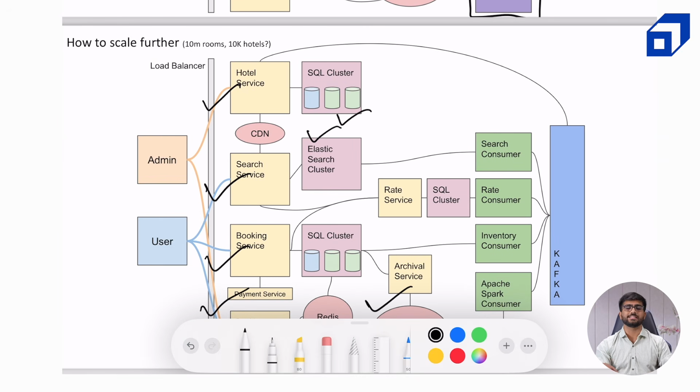All of them are horizontally scalable. We can obviously shard it, like I have covered in another system design video, how sharding can help you improve your performance and scale your service whenever it grows. Since all of them are horizontally scalable, you can add more nodes of hotel service, you can add more SQL clusters for the hotel cluster and so on. And you can easily extend it to the scale where you cater to all the hotels in the world and all the rooms are available at your service. Now I think that's it for our hotel reservation system design.